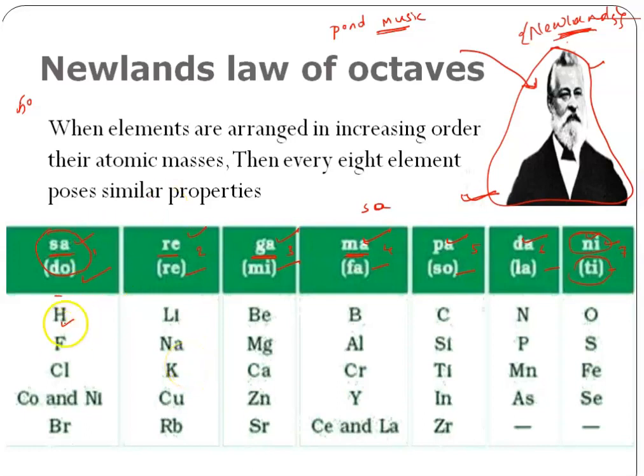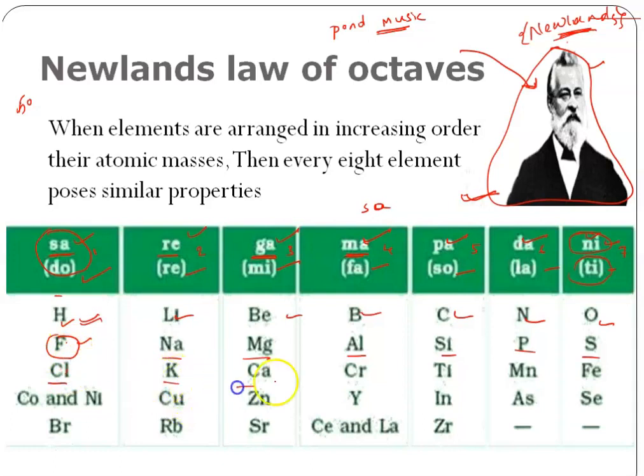See here, he classified hydrogen, lithium, beryllium, boron, carbon, nitrogen, oxygen. The eighth element should possess the properties of the first element. See here, fluorine. Hydrogen and fluorine should possess the same properties. Next here, sodium, magnesium, aluminium, silicon, phosphorus, like this. And after this, the eighth element should be chlorine. See here, fluorine and chlorine are both halogens, and they possess the same properties.